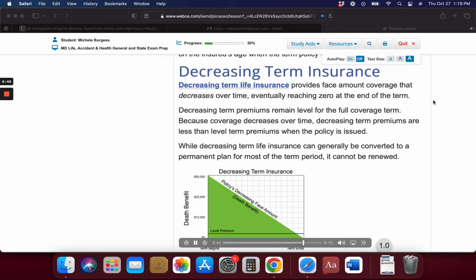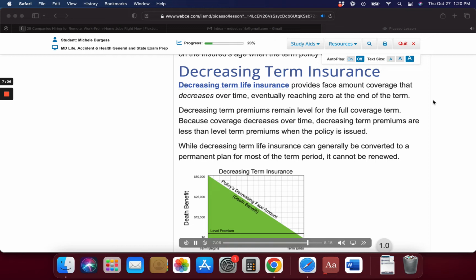Increasing term insurance is most commonly used as a cost of living increase rider on a permanent life insurance policy. Riders are used to add a clause or benefit to the policy. With an increasing term rider, the policy will pay a death benefit equal to the policy's base amount plus the amount that the increasing term insurance had grown to at the insured's death.